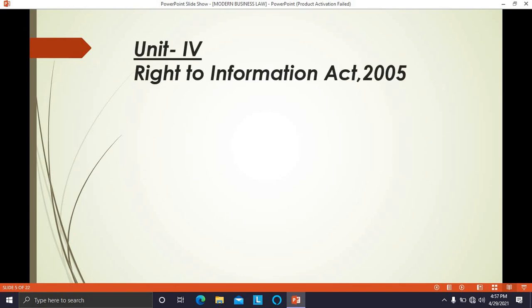Now the fourth unit is about the Right to Information Act. So we have to study 3 acts, 3 laws in detail. First is the Indian Contract Act in detail. Then the Right to Information Act. In this Right to Information Act, we have to study the background of this act, why this act was passed by the government, then different definitions of those terms which are used in this act.